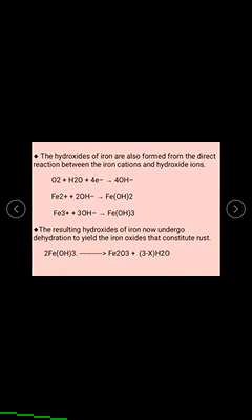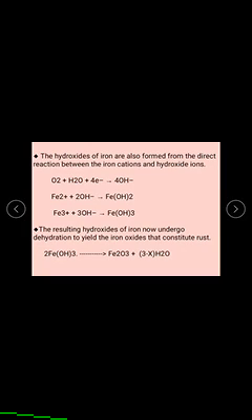Here Fe2+ will be completely converted into Fe(OH)2. Fe(OH)2 will combine to form ferric hydroxide. Again, when it loses the water molecule, it forms the rust. And next, the hydroxides of iron are also formed